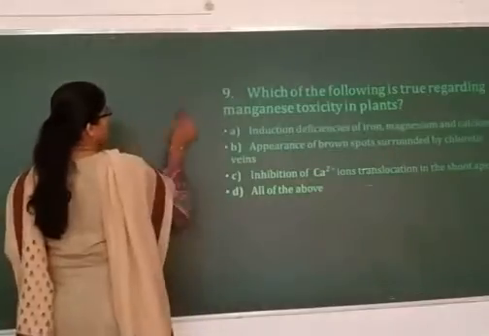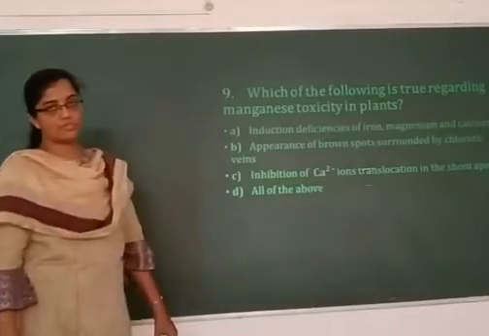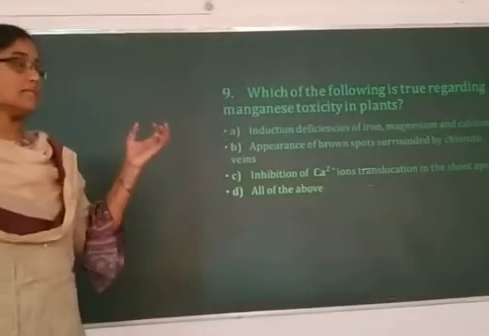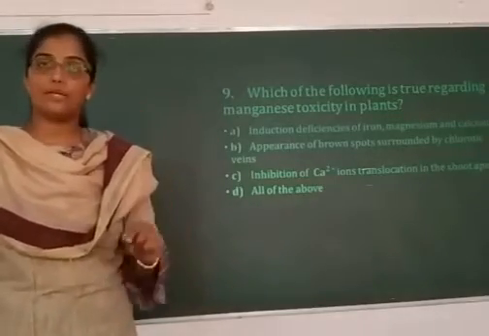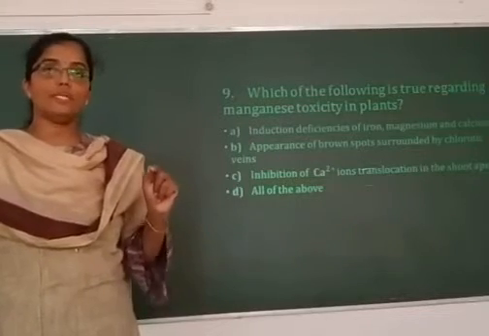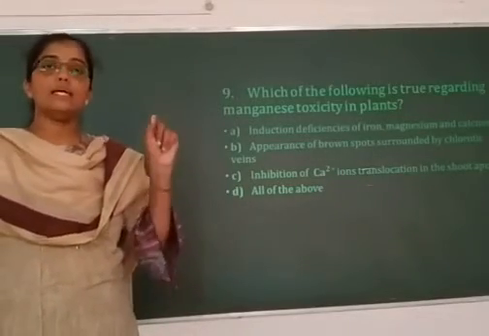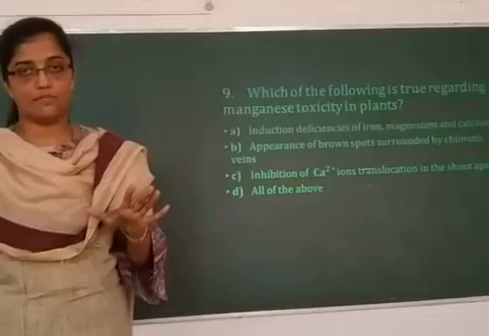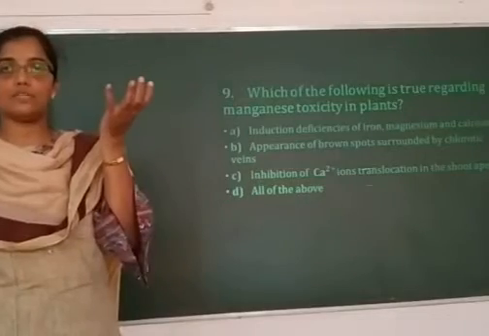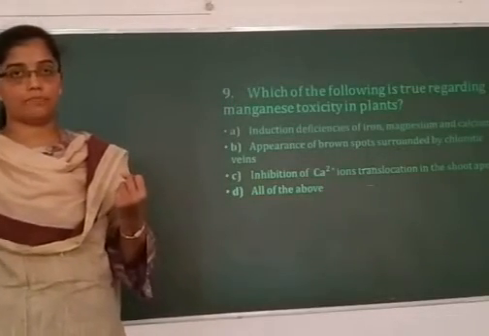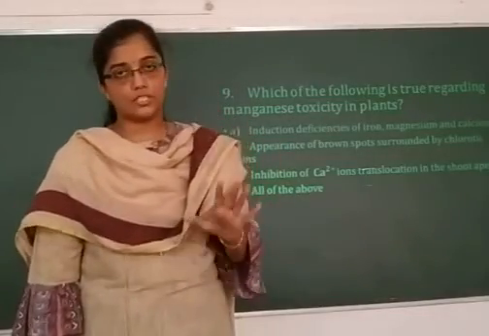Which of the following is true regarding manganese toxicity in the plants? So, mineral nutrient toxicity in plants is usually caused by micronutrients. Micronutrients are required in the plant body in a very low concentration, less than 10 millimoles per kg of the dry weight. And if a micronutrient is provided to the plant in a higher concentration, it becomes toxic. Any micronutrient in a higher concentration becomes toxic to the plants.